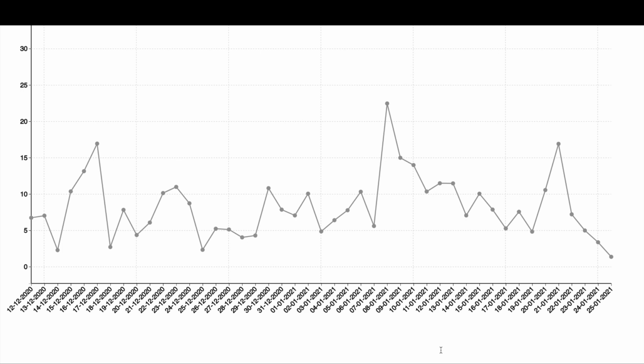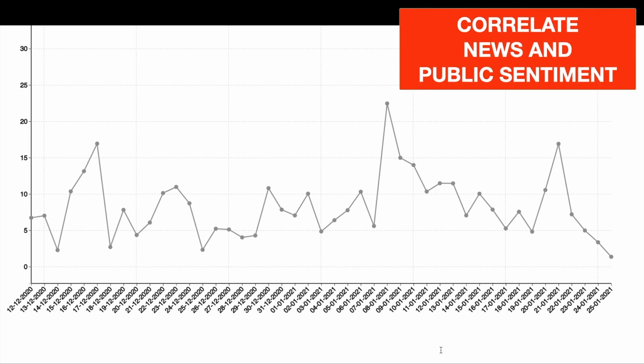Let us move to the news impact analysis. So news, whether it is fake news or true news, it impacts the public opinion a lot. So let's see if there is any relation between the news and the public sentiment expressed in these tweets.